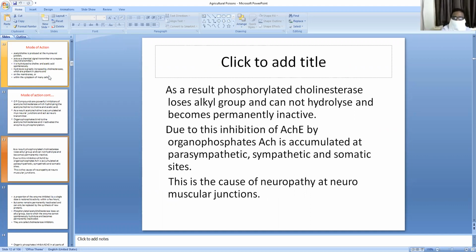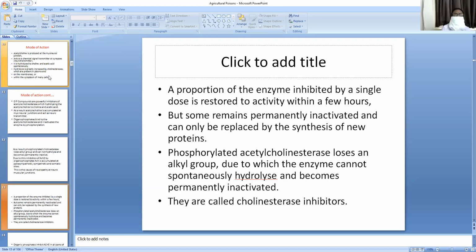This is the cause of neuropathy at neuromuscular junctions. A proportion of the enzyme is inhibited by a single dose.